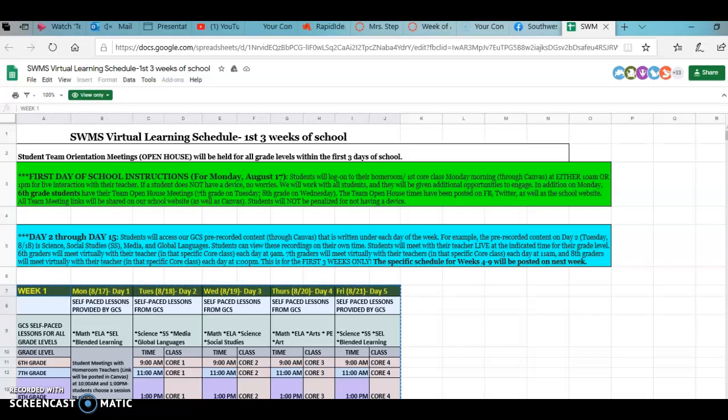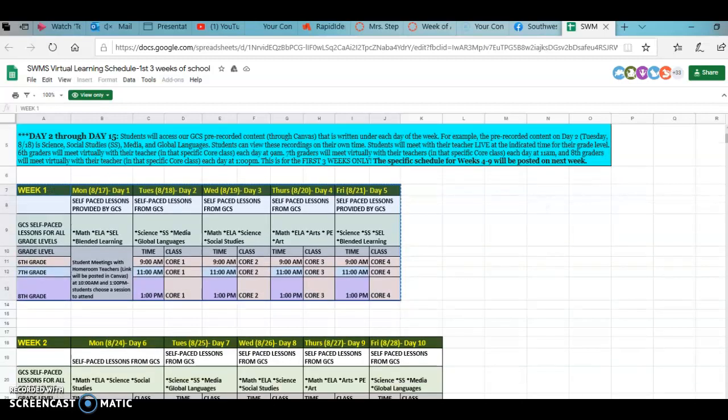Okay, this is our virtual learning schedule for the first 3 weeks of school. So looking at what we have, today was 8/17, so you should have had math, language arts, SEL, and blended learning, which could be found under the homeroom module, the homeroom course on your Canvas page. We met at 10 and 1 with those who were able to meet with their homeroom teachers. Tomorrow for Tuesday, day 2, you will have science, social studies, media, global languages.